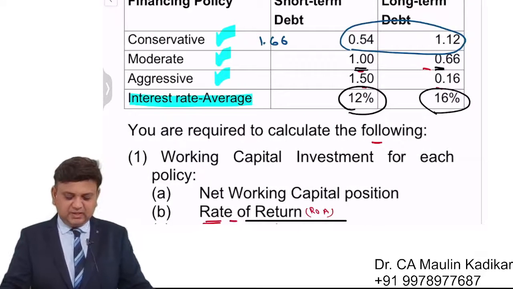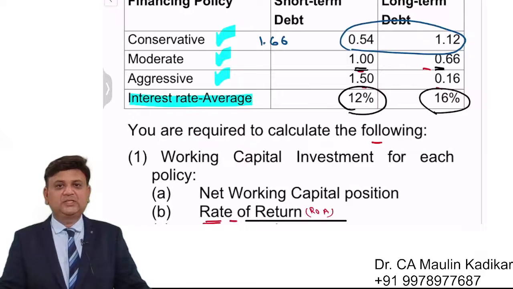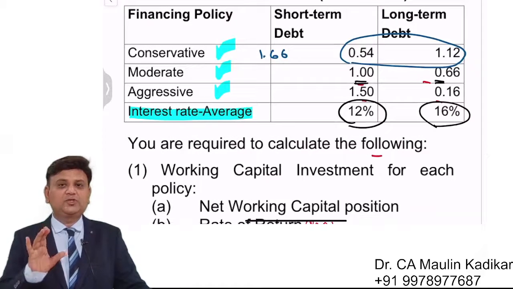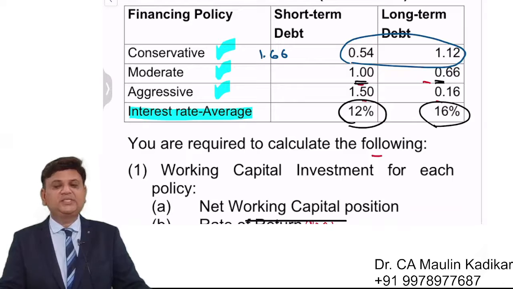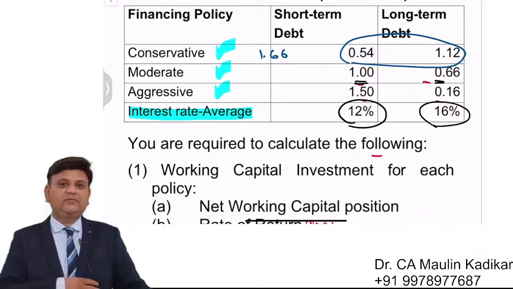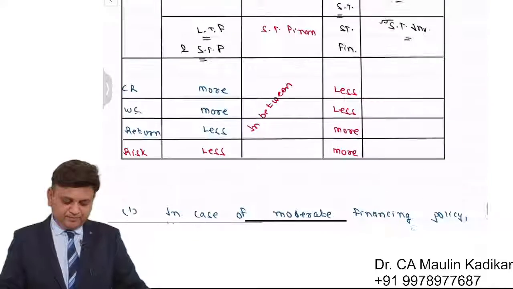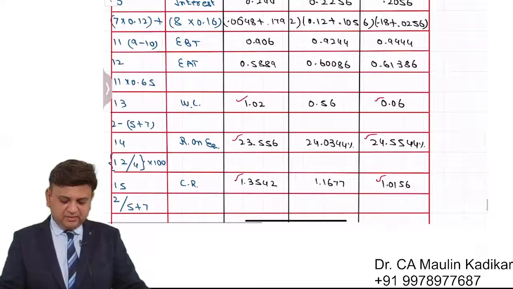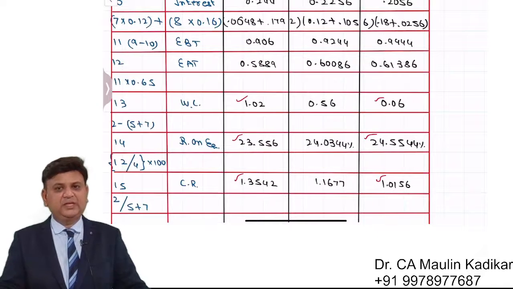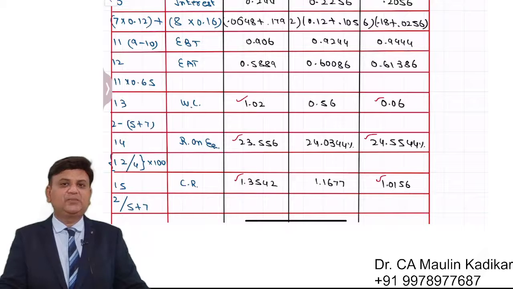We can see that the aggressive policy has 1.5 crore of short-term funds and just 0.16 of long term. In case of conservative, a huge 1.12 is long term and 0.54 is short term. The current ratio you can see is 1.0156 only. Working capital is just marginally 0.06 in case of aggressive. Exactly opposite in case of conservative, it is 1.02 and 1.3542.